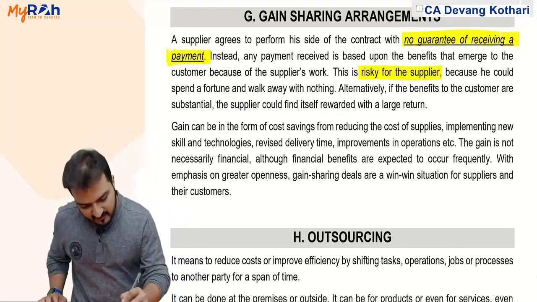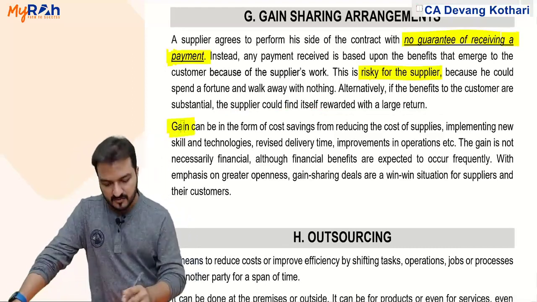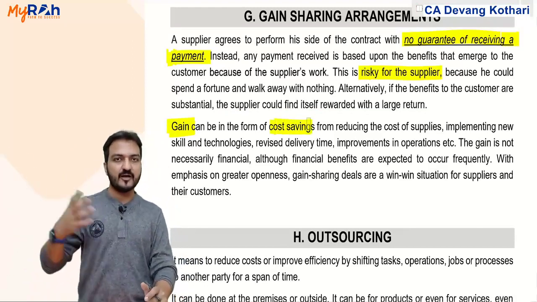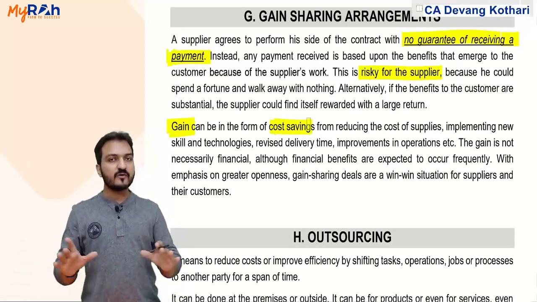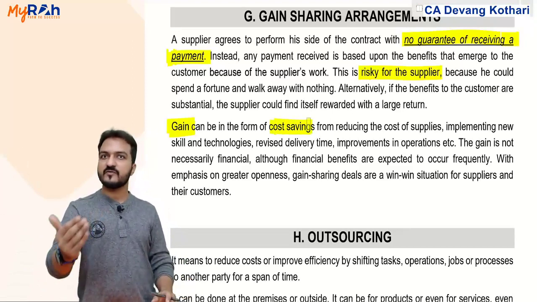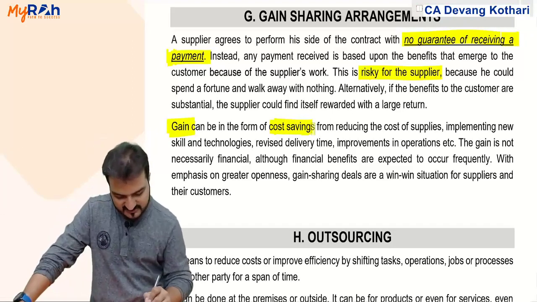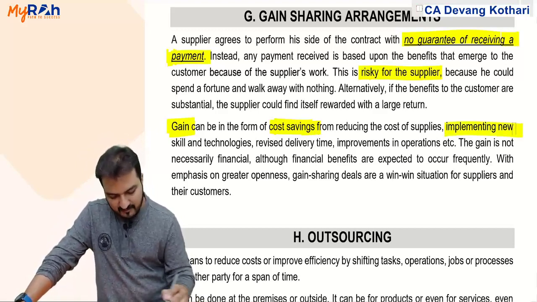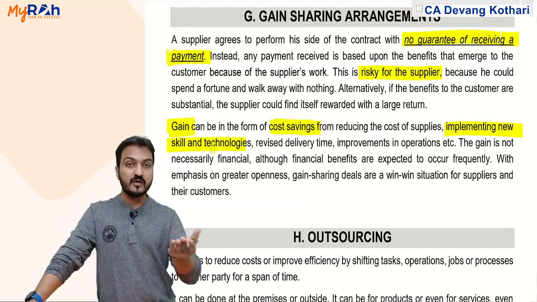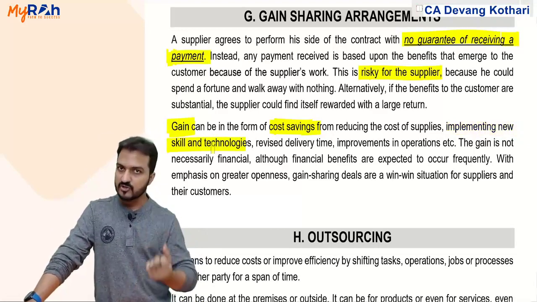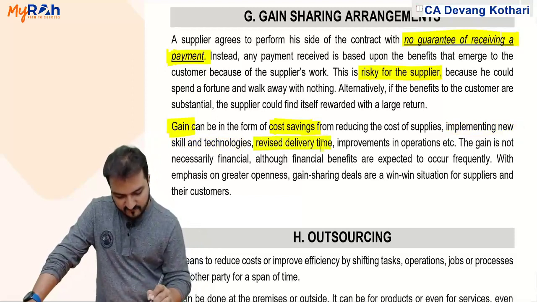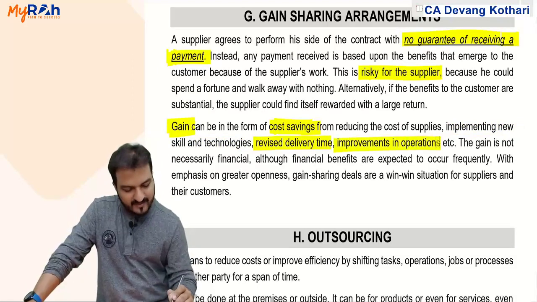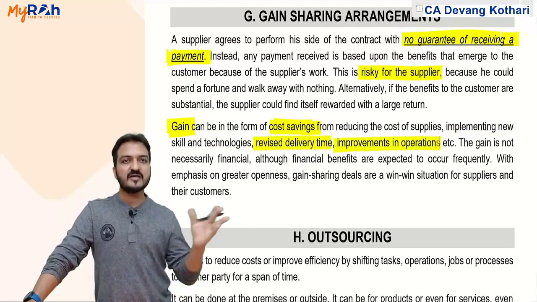Now when I say gain is shared, what exactly is that gain? Gain is mostly in the form of cost savings. Because of that supplier's advice, I saved some cost. Whatever cost I saved, that cost saving I will share with the supplier. So gain can be in the form of cost savings from reducing the cost of supplies, or by implementing some new skills and technologies. He gave me new technology, new trainings, due to which my cost was saved. Or because of the supplier I have a faster delivery time, or there was improvement in operations. Whatever, all these are examples of gain.